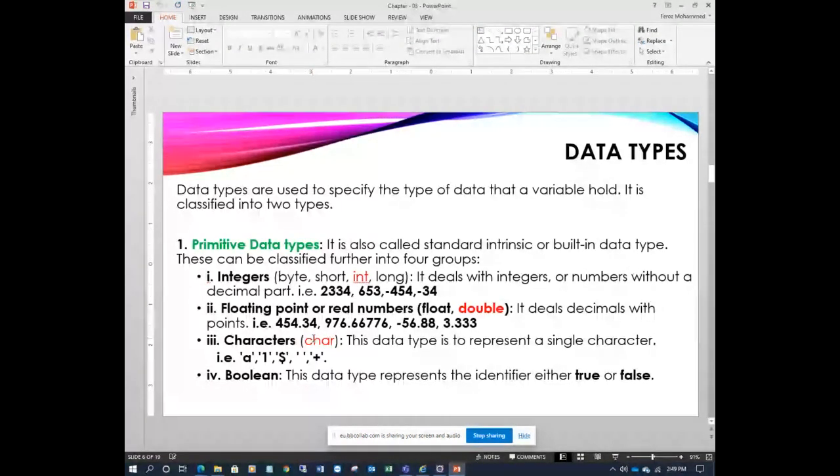It may be true or false. Assume true means like one and false means like zero, but true means true and false is false. So that kind of data it will show here. Mostly it is used to represent conditions, true conditions, false conditions. So that's boolean here. It has one data type, boolean. Let me write it here.